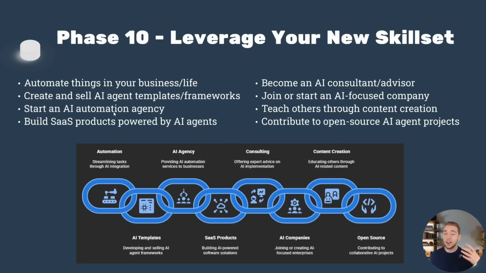You can start an AI automation agency, which is kind of related to the thing above, but maybe making more bespoke solutions. You can build a SaaS product powered by AI agents. You can become an AI consultant or advisor for different companies. You can join or start an AI-focused company. Even at the enterprise level, this experience will just take you so far. You can teach others through content creation, like I'm doing all the time, contribute to open source AI agent projects. There are so many different ways that you can leverage this new expertise. It takes you so far, and it doesn't matter the industry or the niche.